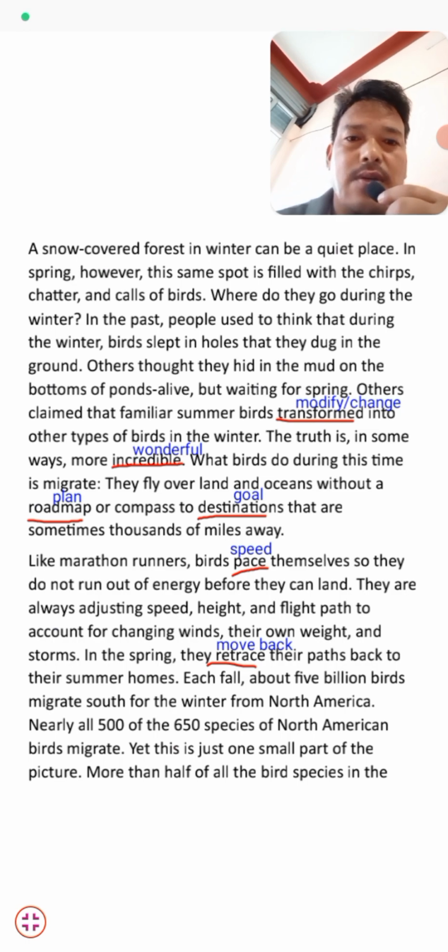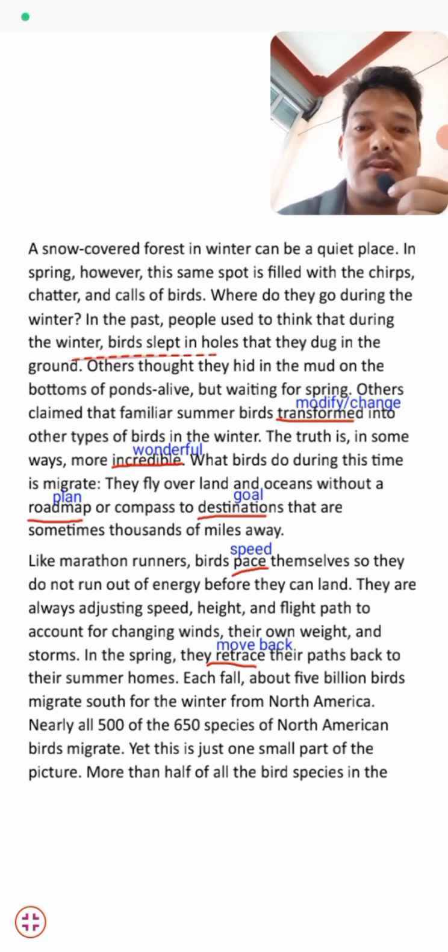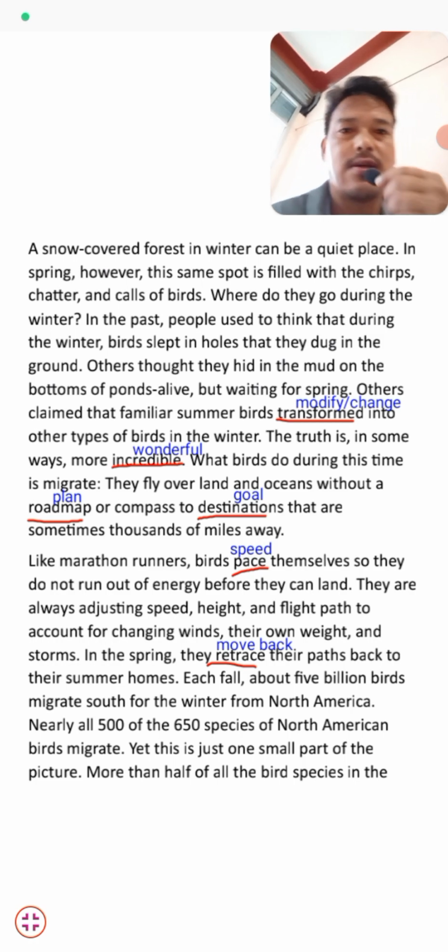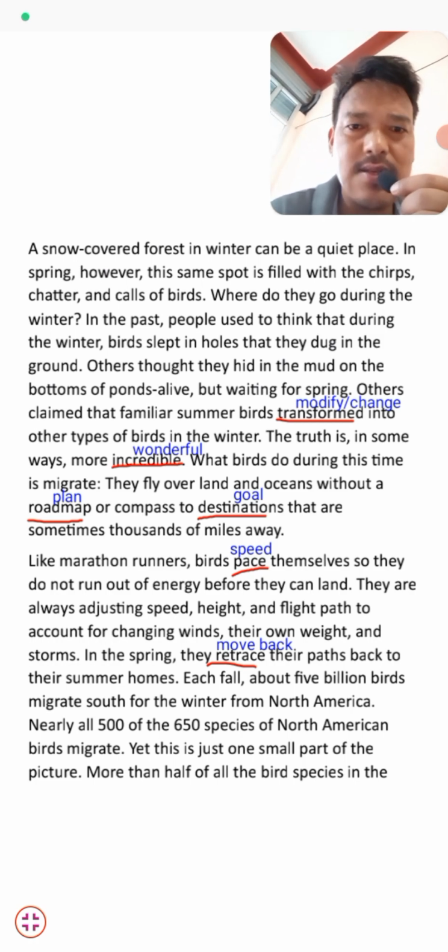In the past, people used to think that during the winter, birds slept in holes in the ground. They thought that birds hid themselves in holes, digging into the ground and hiding inside. So this was the belief, and I think this is a misconception, the biggest false belief among the people about birds.